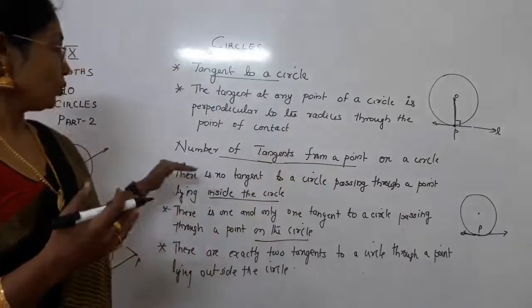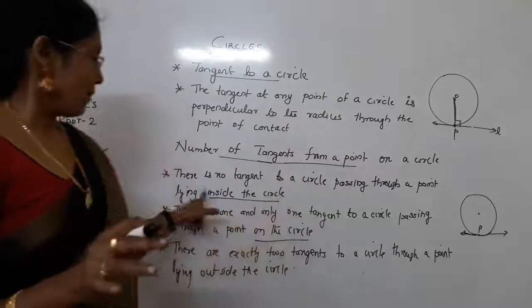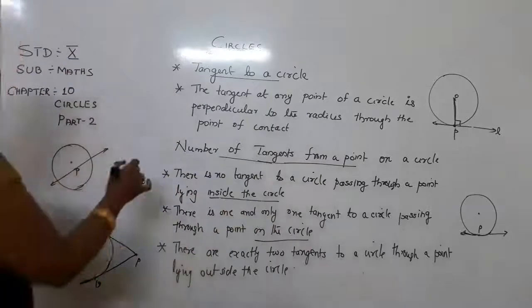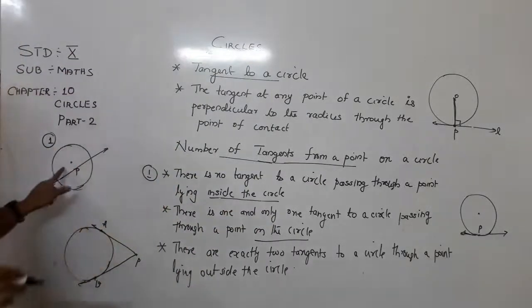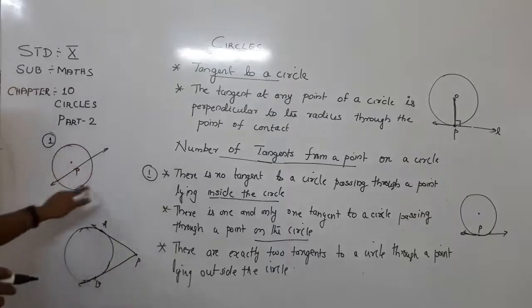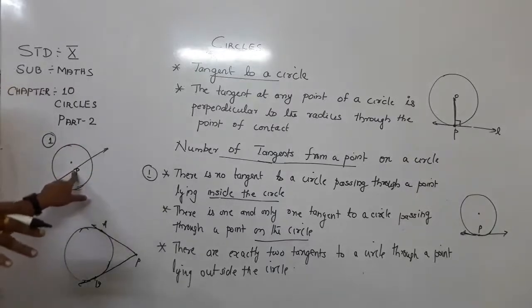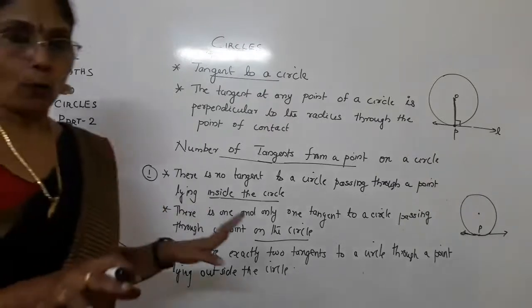First, there is no tangent to a circle passing through a point lying inside the circle. This is case number 1. Here one circle is drawn and a point P is inside the circle. Can you draw any tangent? No, not at all.